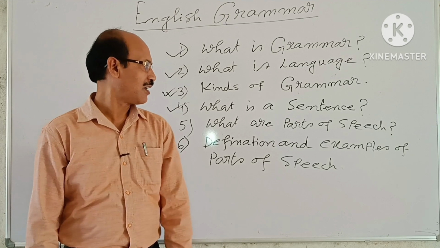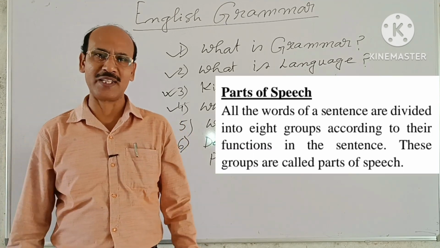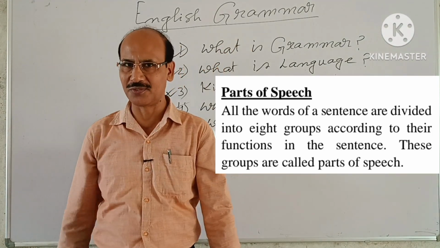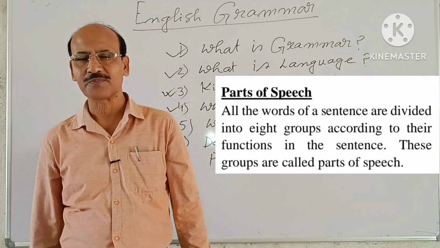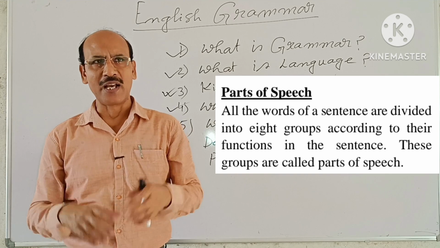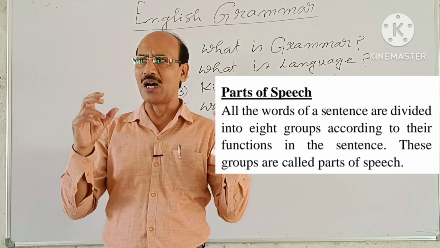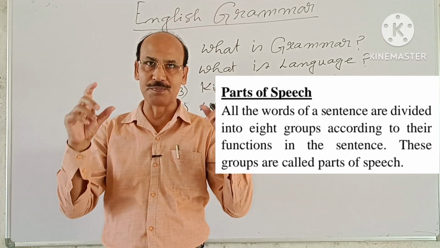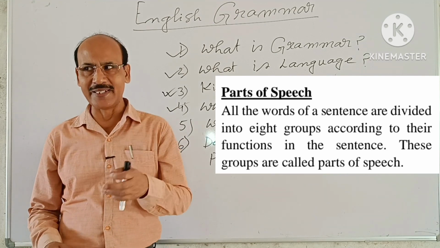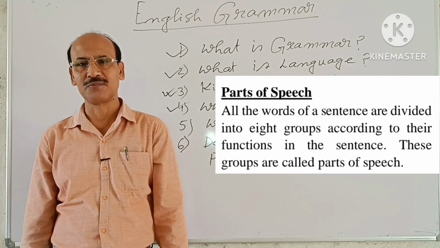Okay? Next, what are parts of speech? Very important part. In language, when we speak, we use sentences. And in a sentence, all the words are divided into 8 groups according to their function. And these groups are called parts of speech.